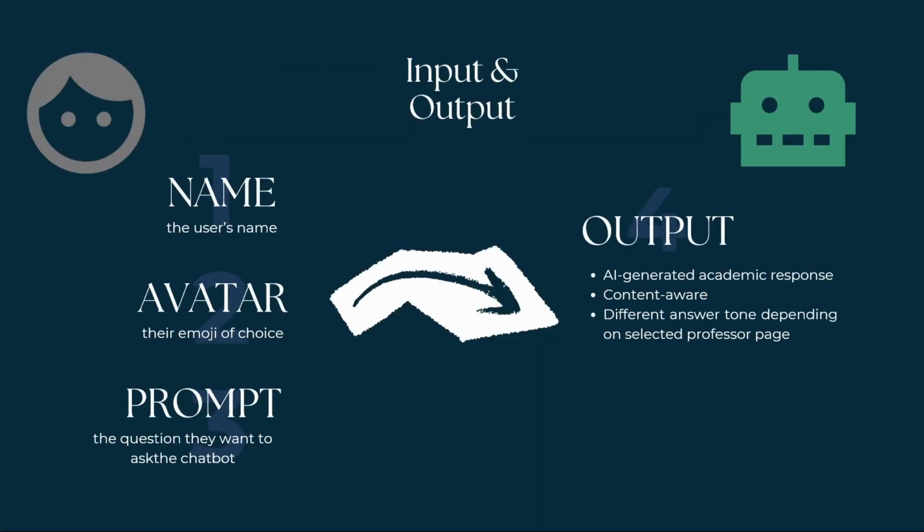Next is the I/O of this app. So Academ has a very simple I/O structure. Firstly, the user inputs a display name and an emoji that will be used as their avatar, and the question they want to ask the chatbot. Now the output generated by OpenAI is an AI-generated response tailored to the chosen subject professor, with clear explanation, step-by-step solution, or academic advice. This makes Academ intuitive and easy for all students to use.